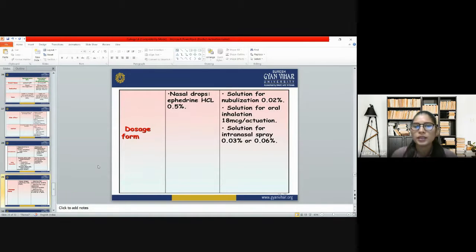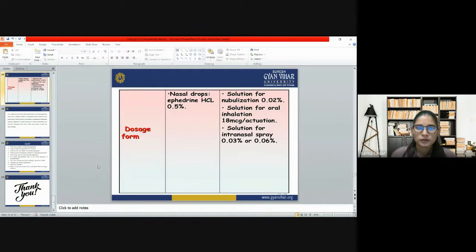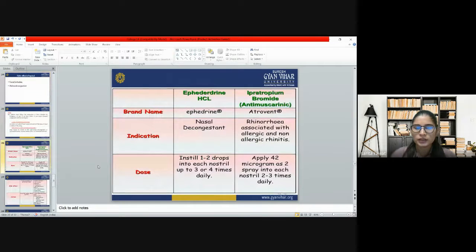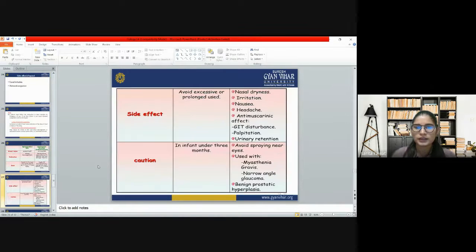So when we talk about the dosage forms of ipratropium bromide, we have solution for nebulization 0.02%, solution for oral inhalation 18 mcg per actuation, and solution for intranasal spray 0.03% or 0.06%. So this is all about your topical nasal decongestant.